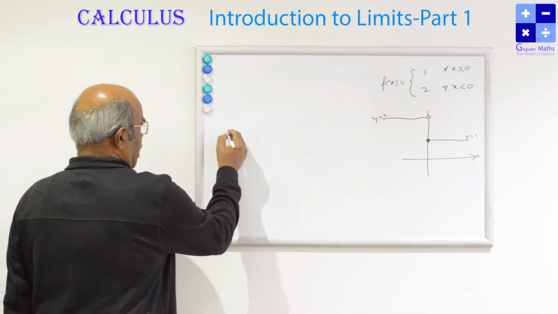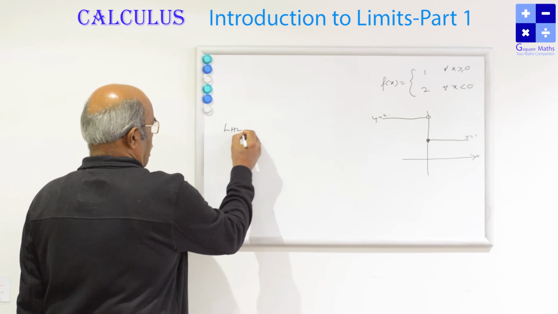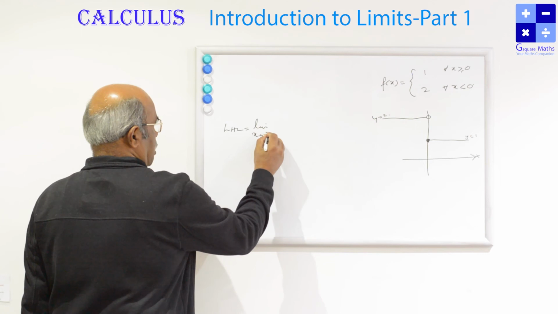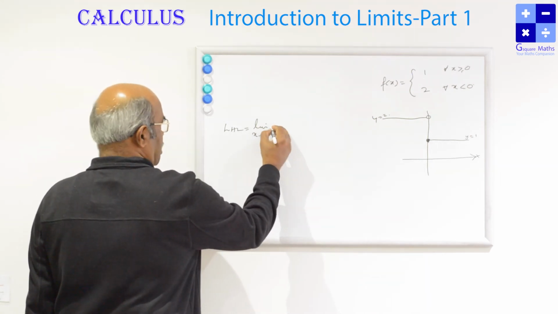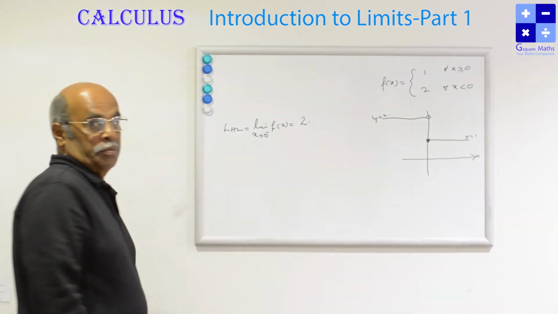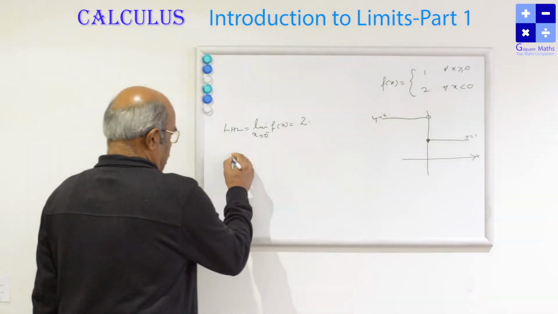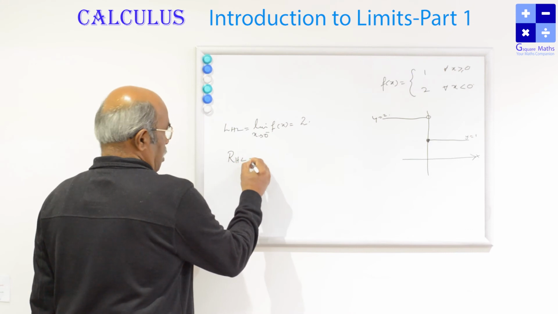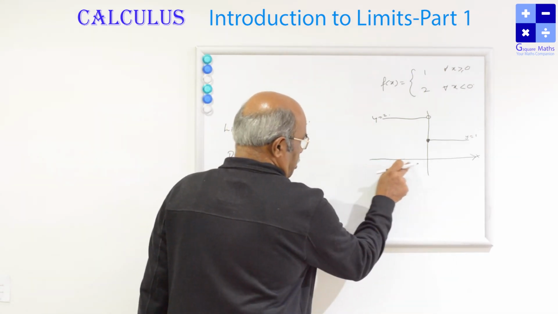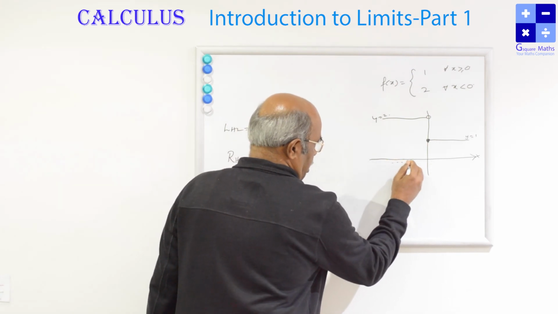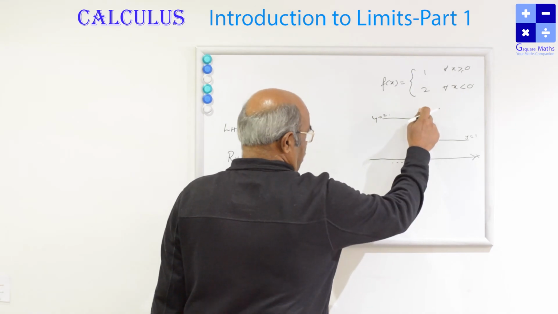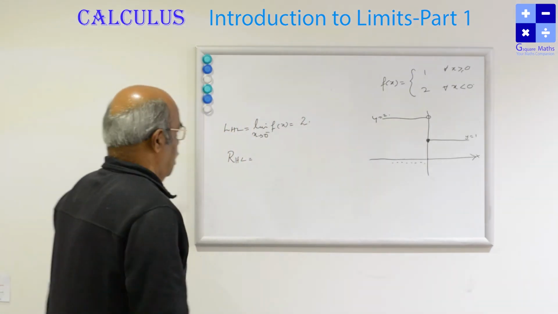So let us see what the left hand limit is. The left hand limit, that is limit x tends to 0 minus, the function value is equal to 2. Whereas for the right hand limit, when x is approaching the point 0 from the right side, coming closer to 0, the function value is 1.